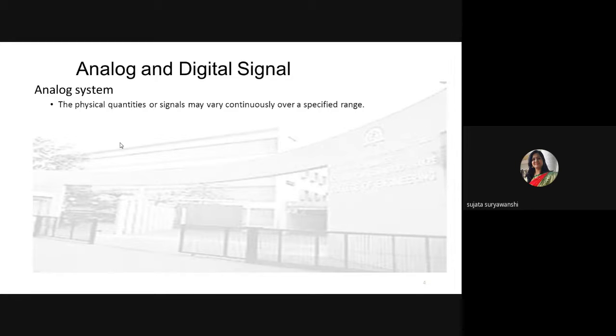Start with the analog signal. In the analog signal, the physical quantities or signals may vary continuously over a specified range. The example of an analog signal is the sine wave. So the data is stored in the analog signal in continuous form. It is not discrete, as compared to digital electronics. In the digital signal, the data is stored in discrete form, and in the analog signal, the data is stored in continuous form.